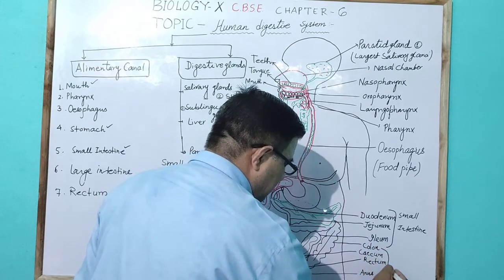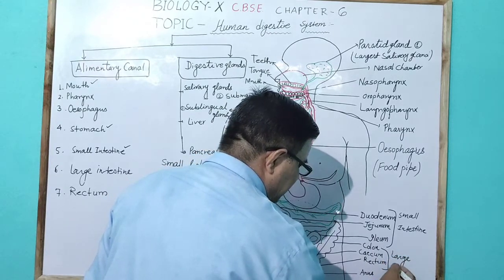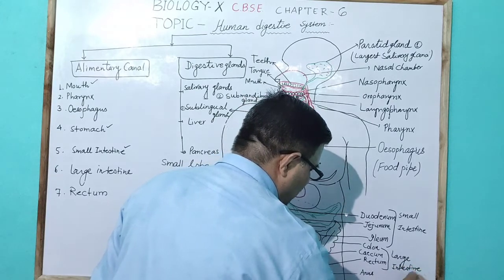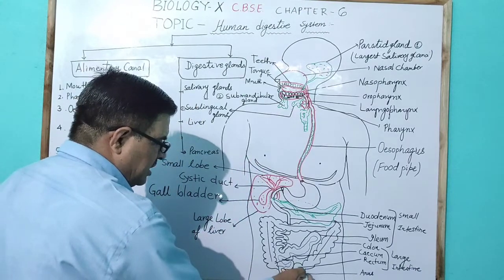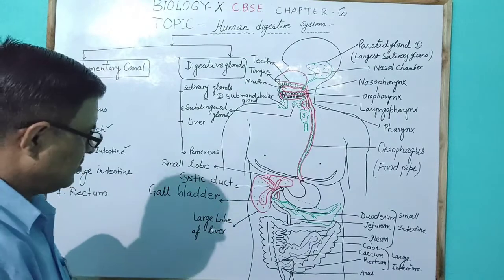These parts are part of the large intestine, which opens in the anus. Here the anus is surrounded by the sphincter.